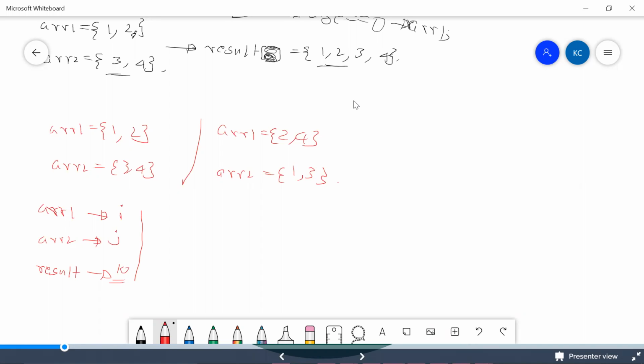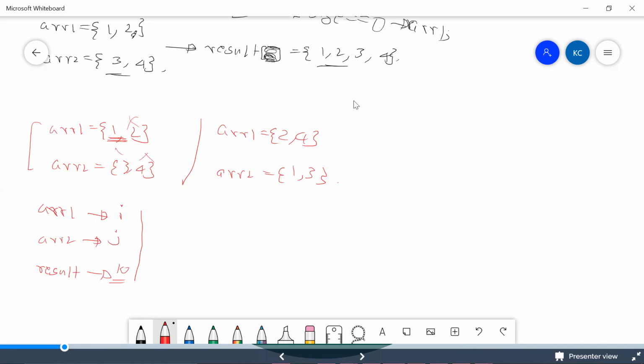So what we try to do is, for example, let's try to think how our human brain thinks. First, let's say we need to merge these two, array1 and array2. Obviously we need to compare this one with the other elements, so that we can check if this is less or where we should place this one, right? We need not compare this 1 with 2 because it's already less than 2. Okay, so this is ruled out. So we need to compare this 1 with the elements 3 and 4. We need not compare with 4. The reason is 3 is even less than 4.